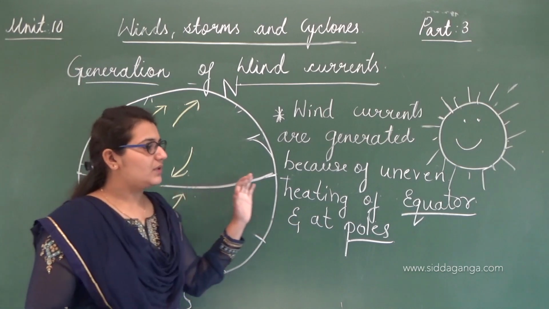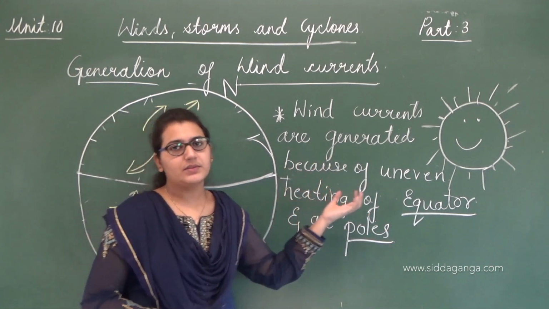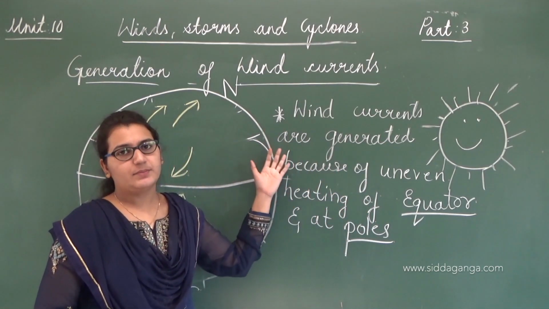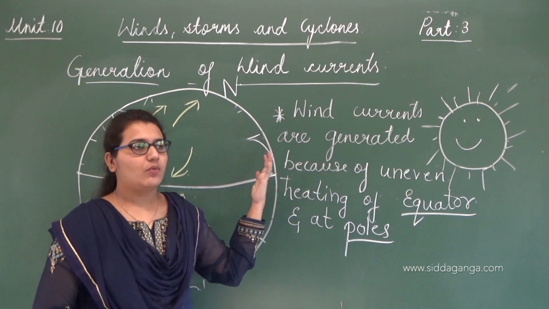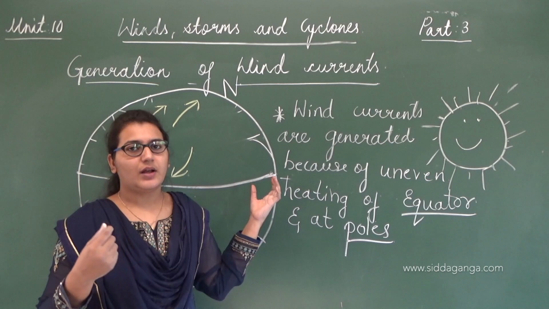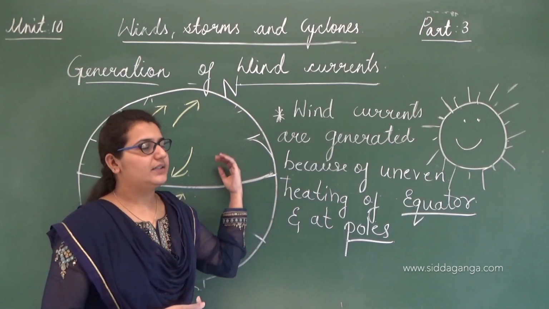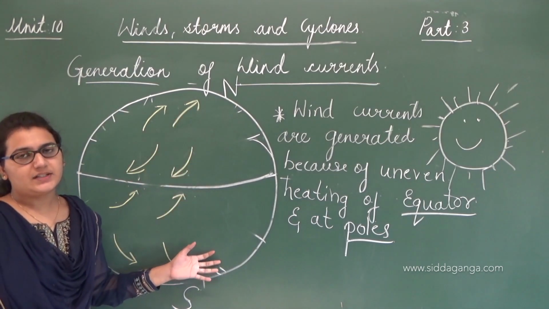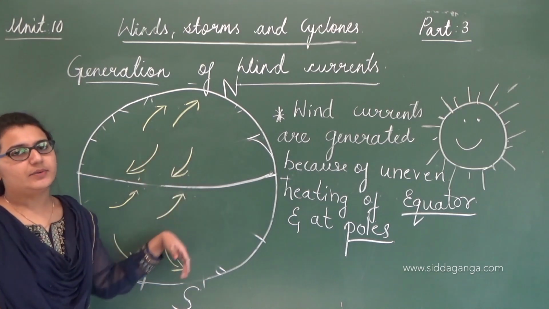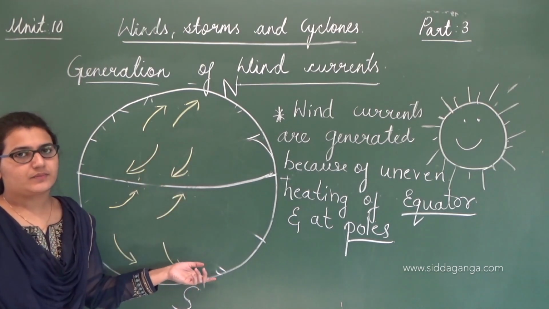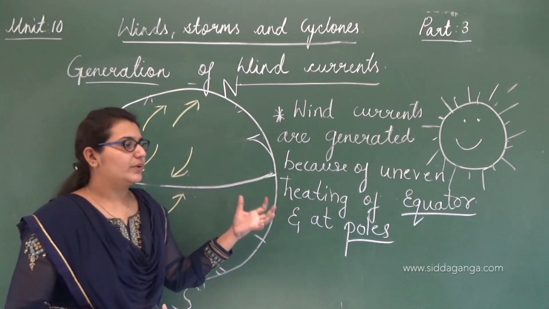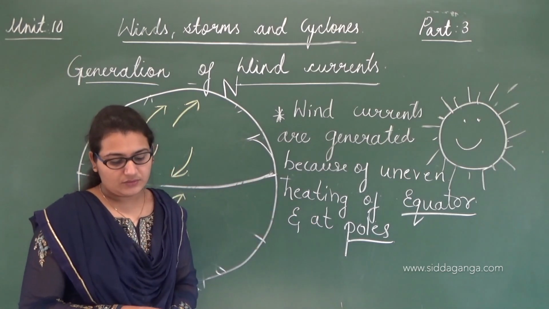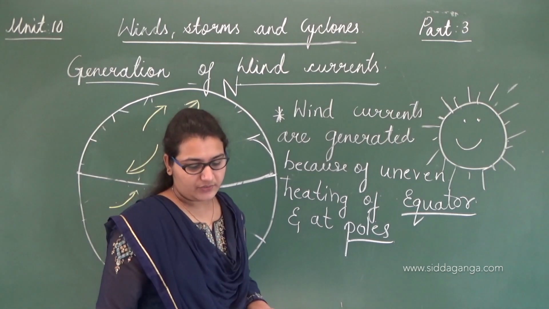The equator becomes more hot because of the shape of the earth. Since the earth is spherical, this part gets more heat, and because of that the air becomes warm, and that warm air expands, it becomes light and it rises. As it rises, it moves to the polar regions, and the already cold air present in that region moves to the equator, and that process carries on. So this is basically because of the uneven heating of the equator, and that is because of the shape of the earth. So this is how these wind currents are generated.